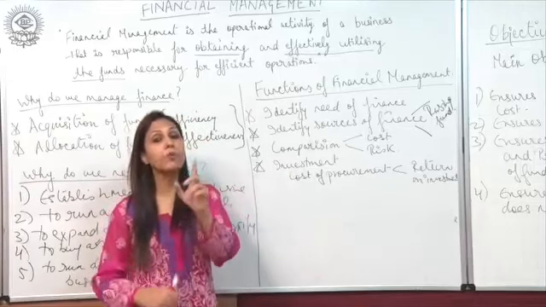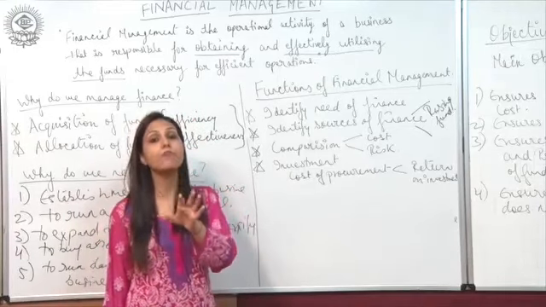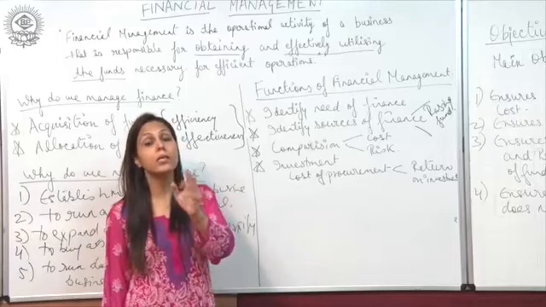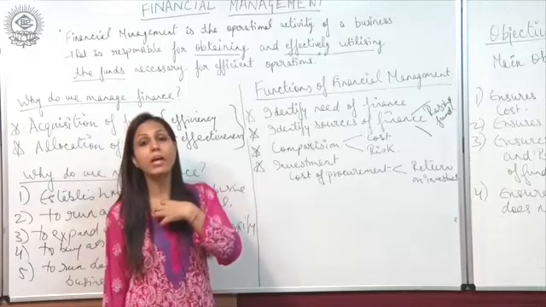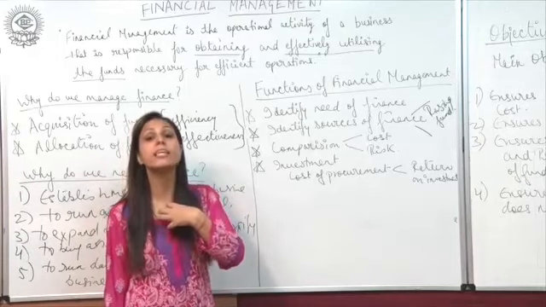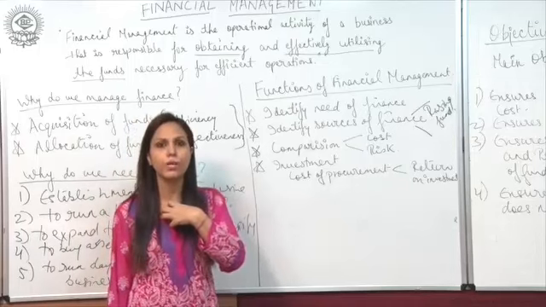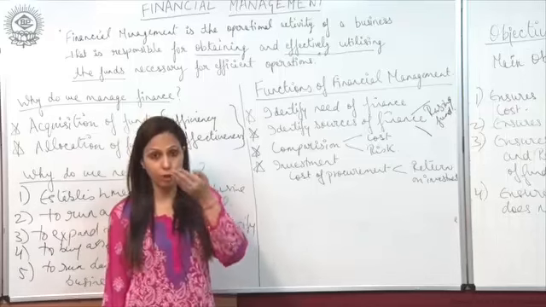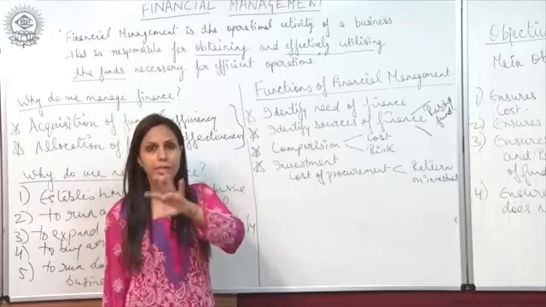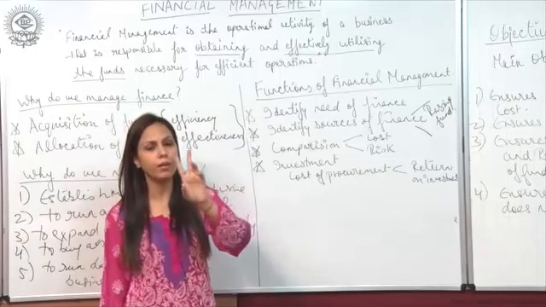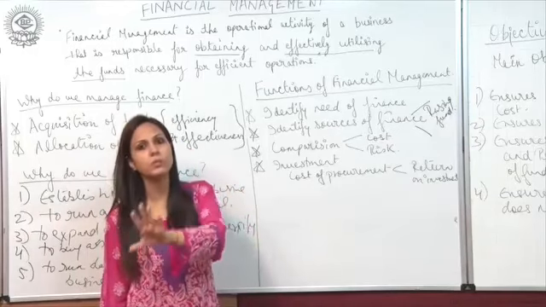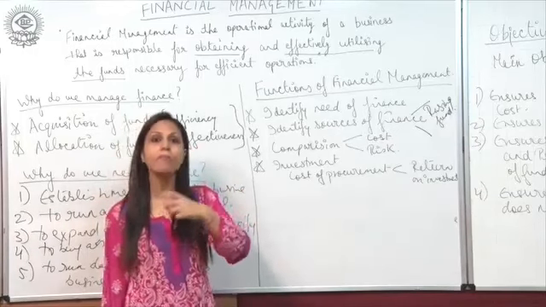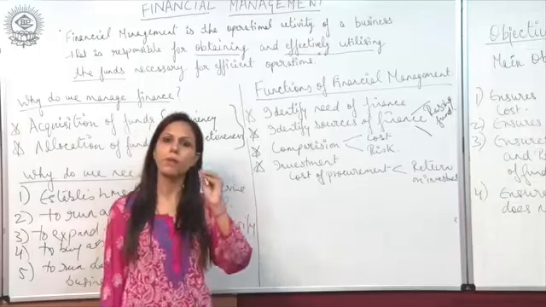Now I have to invest that 1 lakh rupees in such a way that I should be able to fetch at least 1,50,000 rupees, so that I'll have a profit of 40,000 rupees after deducting the principal amount of 1 lakh rupees plus 10,000 rupees, which is interest. So now I have that 40,000 rupees in my hand.